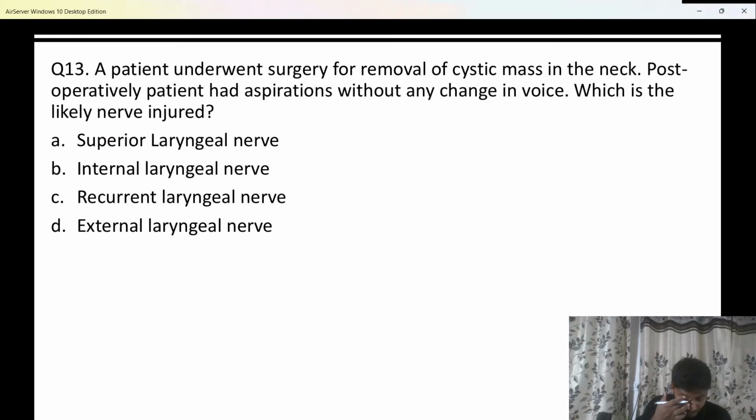Tell me, what is the answer over here? Here we have a question which states a patient underwent a surgery for removal of some cystic mass in the neck region, and post-operatively the patient had recurrent aspirations without any change in the voice. Which is the likely nerve to be injured in the patient?